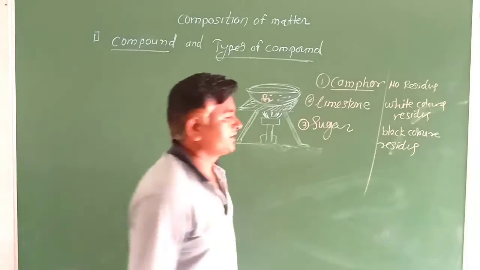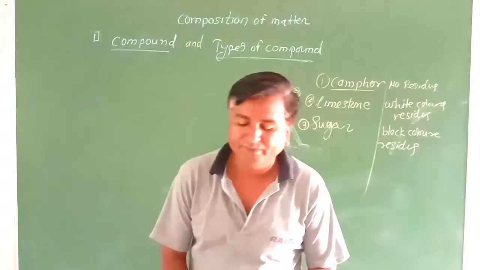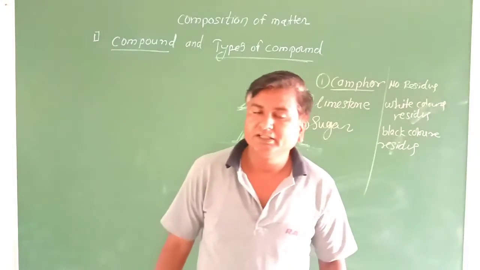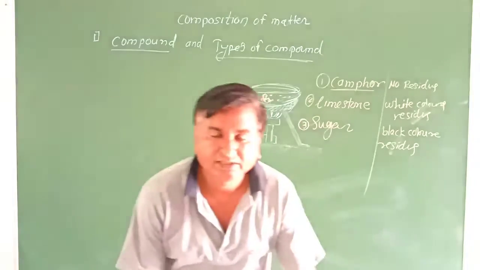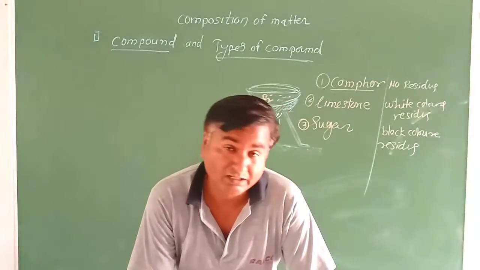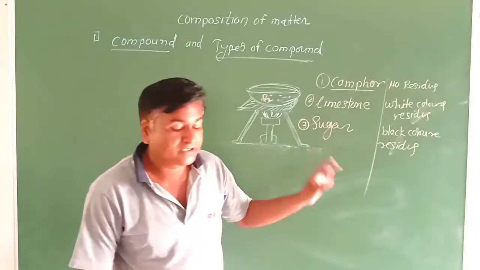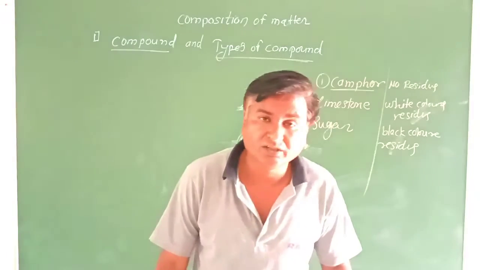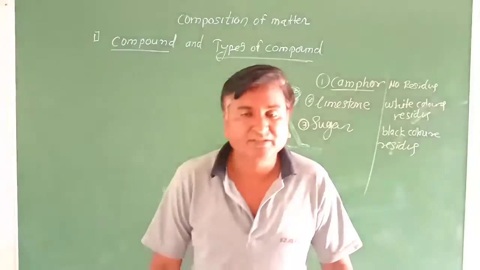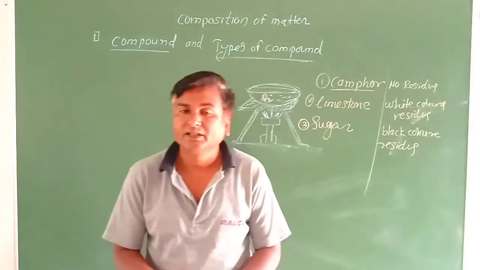This means some substances give a white color residue after providing heat to them. Some substances give a black color residue, and camphor does not give any residue. No substance remains.